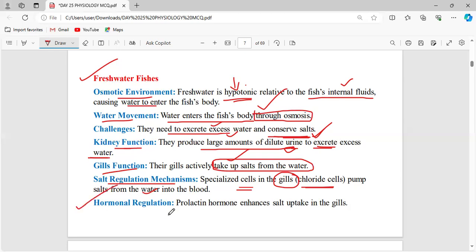Now, what is the hormone? See, this is a crucial point. What is the hormone involved in regulating this process of osmoregulation? In the case of freshwater fishes, it is the prolactin hormone. This is the one that enhances the salt uptake in the gills. And what is the specialized cell present in the gills? That is the chloride cells.